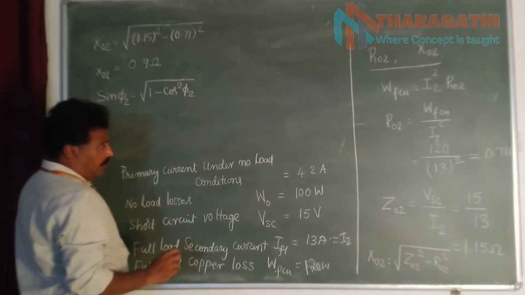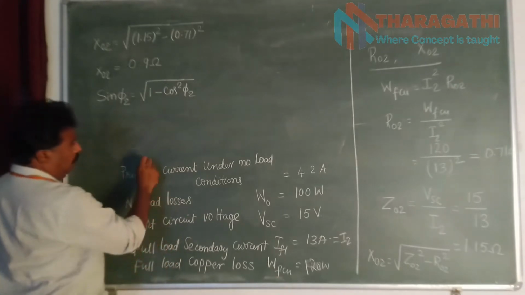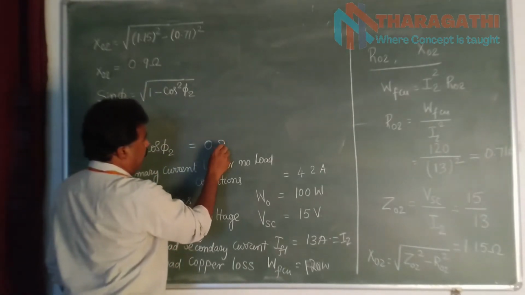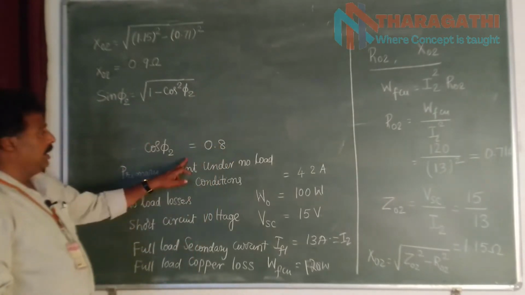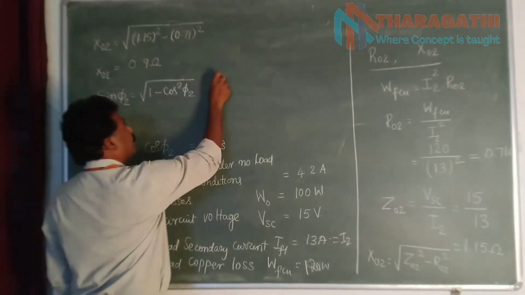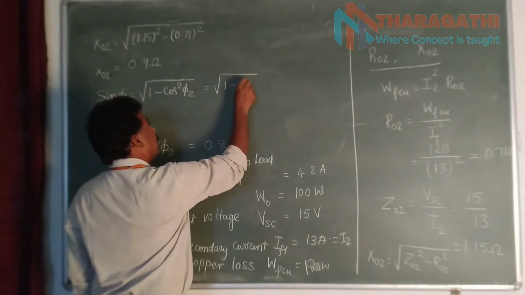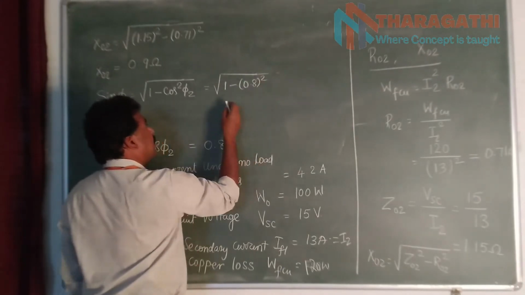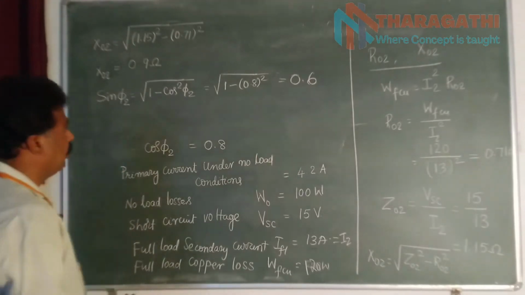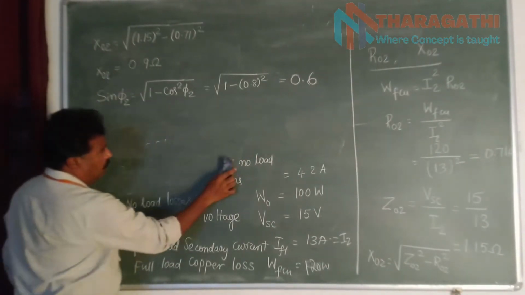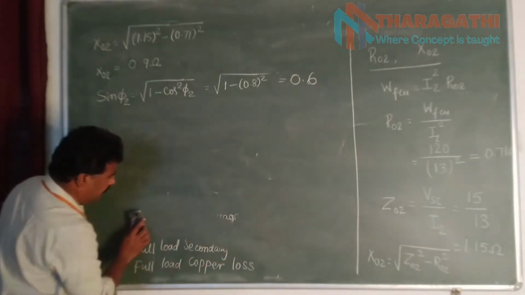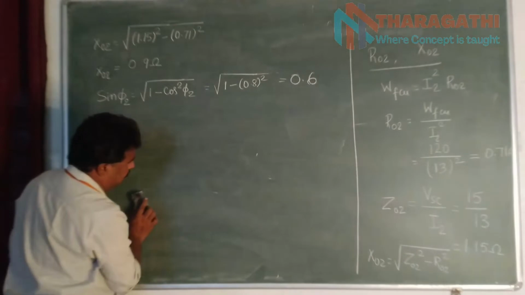Here I have not written the power factor. Take cos phi2 is equal to 0.8. Since we are evaluating regulation here, if we substitute this value, 1 minus 0.8 whole square, which is equal to 0.6. Okay. So now we know all the values, so we substitute the values that we have evaluated in the expression for regulation.